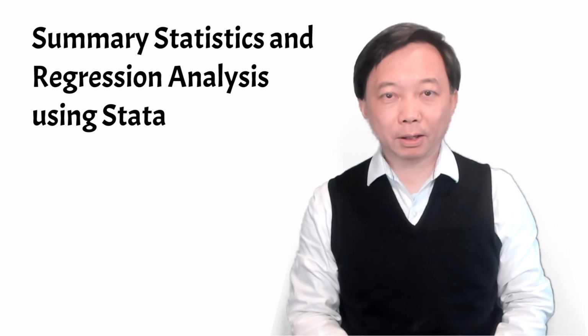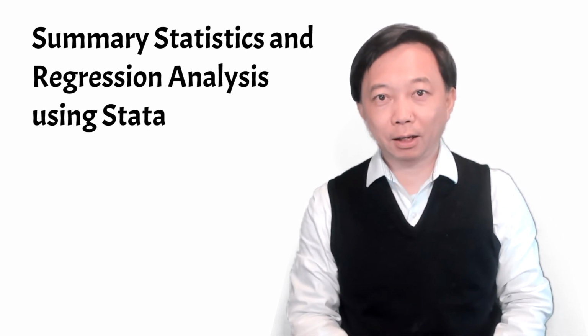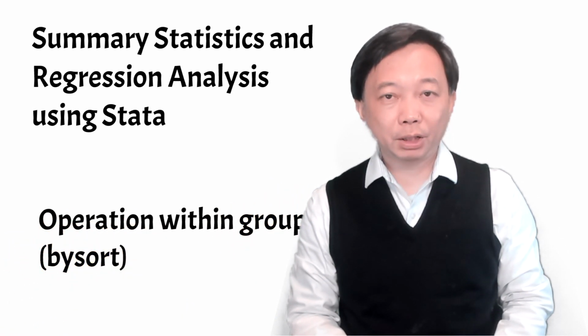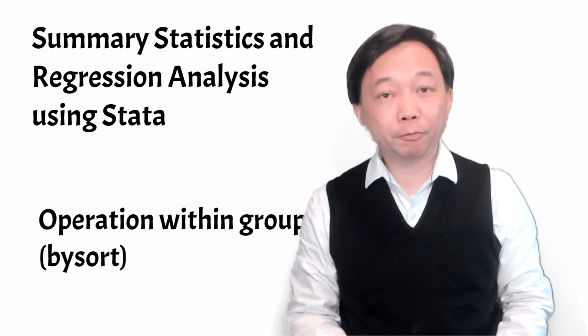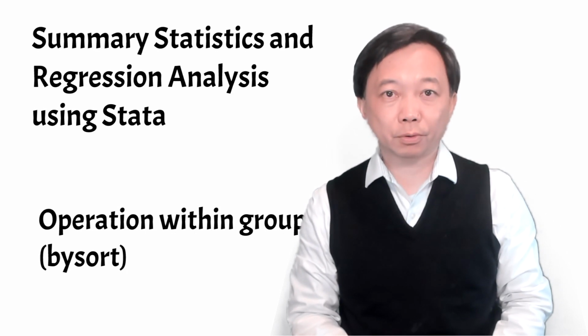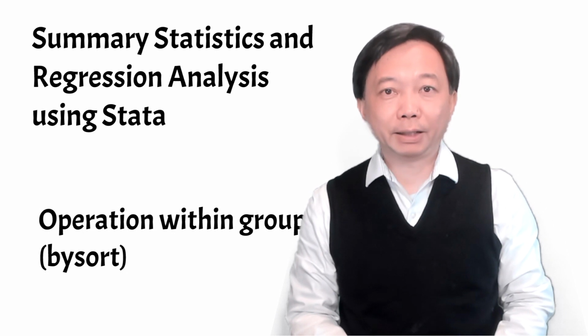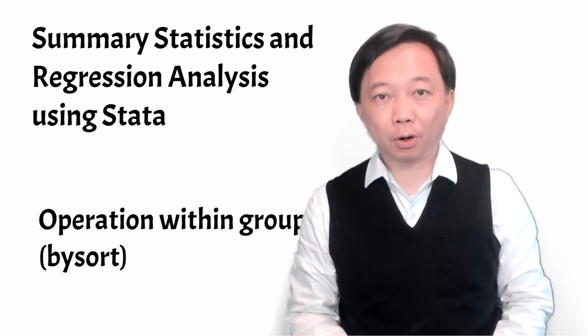We will have a look at how to manage data within groups. Sometimes we need to get information for different groups of individuals. For example, we may want to know the average hourly wage for female and male workers.